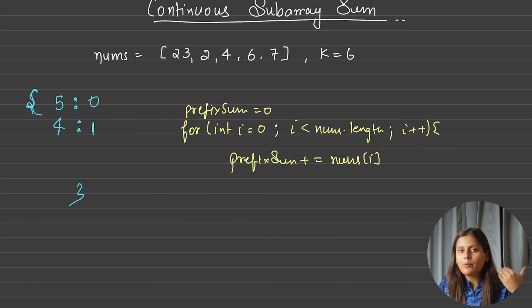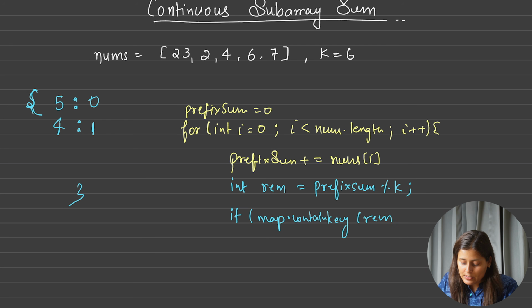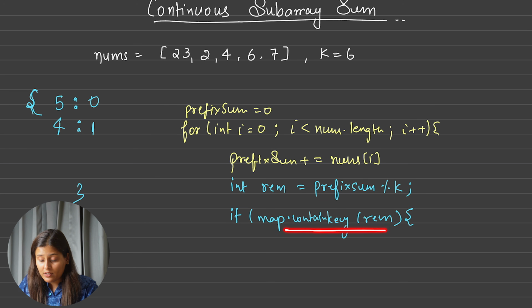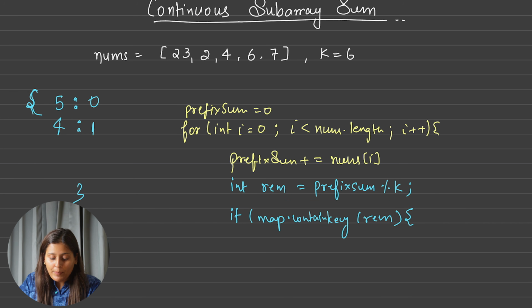Correct? So what will we put in the map? In the map we have to put the remainder instead of the summation. So we will first find the remainder: int rem is equal to prefix sum till now modulo k. Whatever the modulo is, we check if map contains this remainder. Then I have to check the length also. Why? Because if I have found the same remainder before, it means in between I have found a summation which is a multiple of k, but I have to check the length.